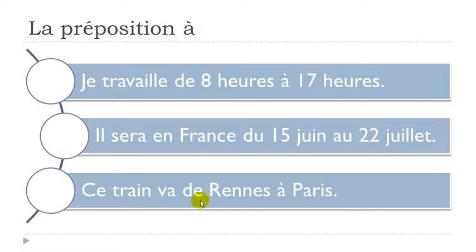And in that case, we just put the name of the towns, de Rennes à Paris. The concept is this to, but then it is combined with de, and then remember de with the articles, and it will change. So in that case, it would be du. All right.